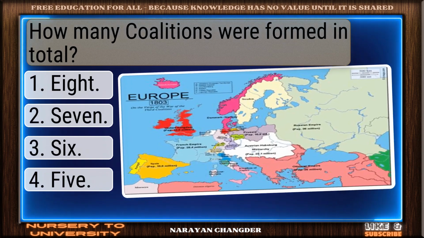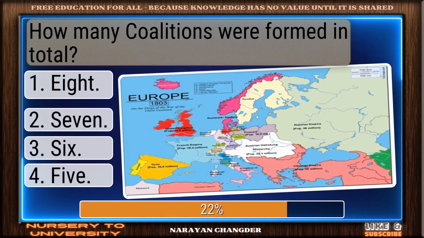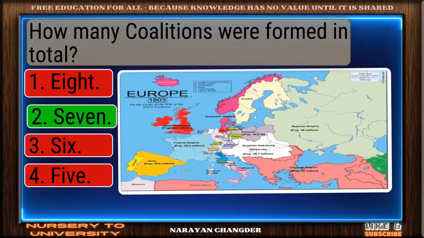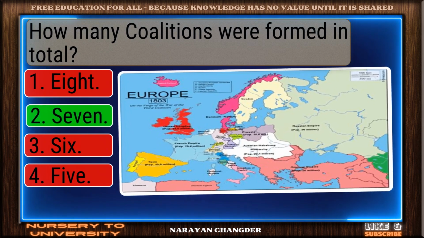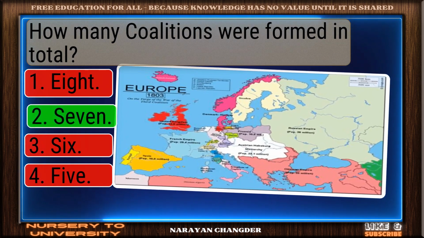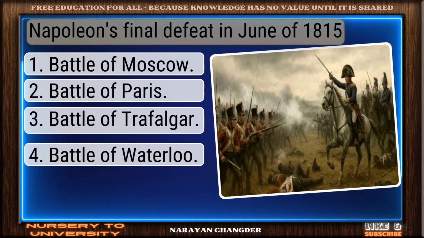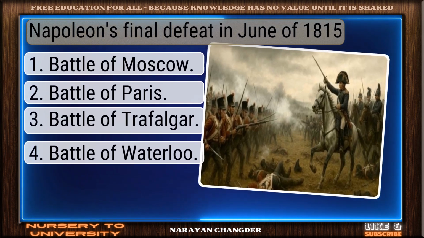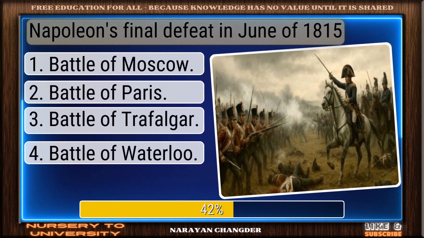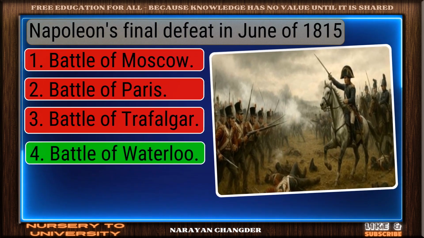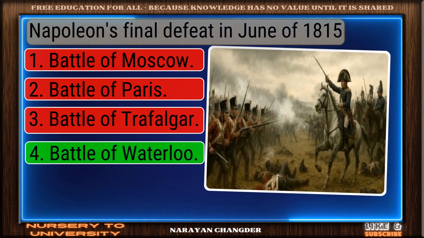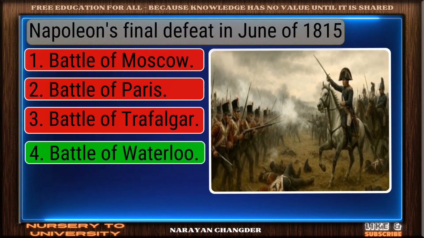How many coalitions were formed in total? Nice selection. 7 is the correct and valid answer. Napoleon's final defeat in June of 1815. Right choice. Battle of Waterloo is the best answer.